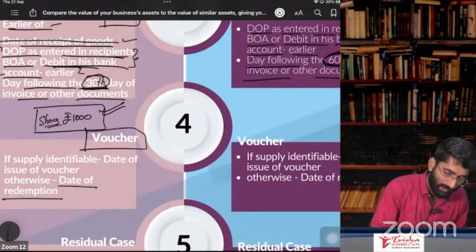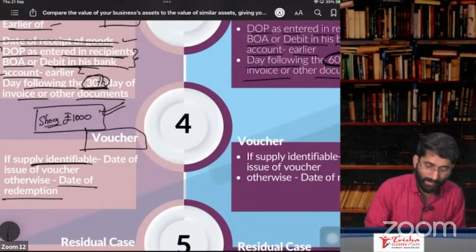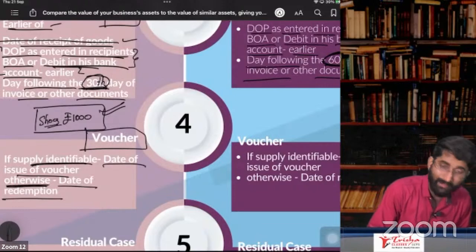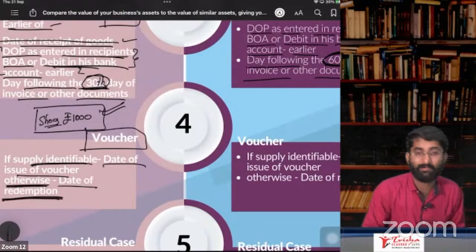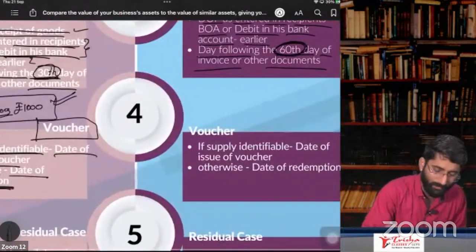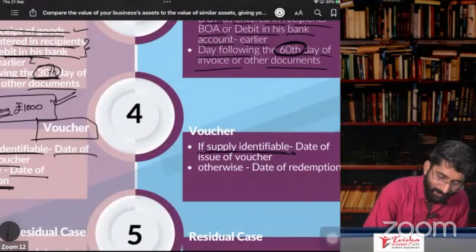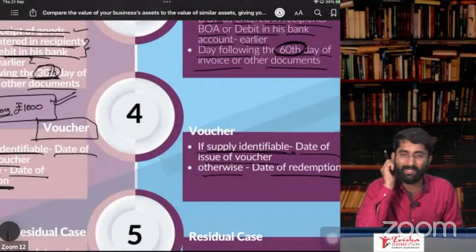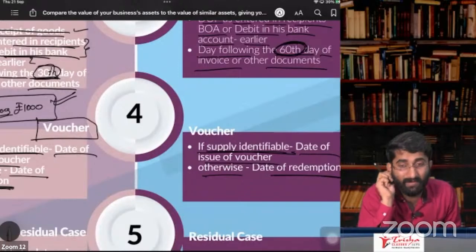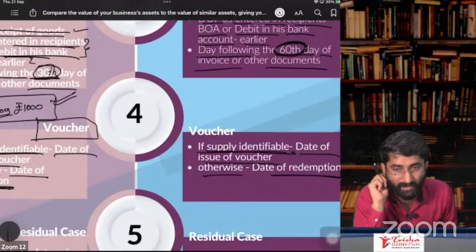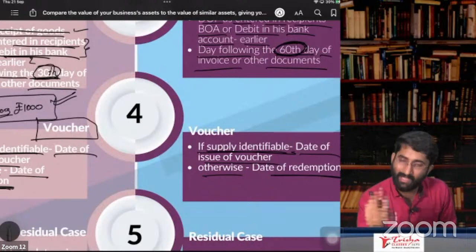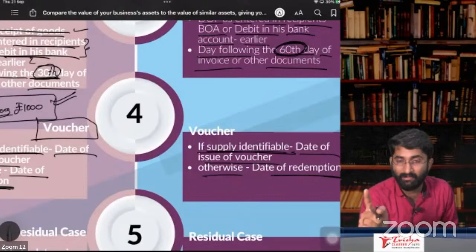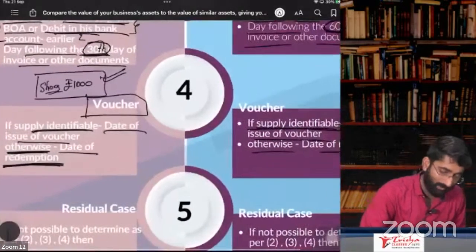So if the goods are identifiable, it is the date of issue of the voucher. If the goods are not identifiable, then it is the date of redemption of the voucher. Same thing, copy, paste. If supply is identifiable, date of issue of the voucher, otherwise date of redemption. In case of voucher, if you can identify which goods or services he is going to purchase, the date of issue of voucher is the time of supply. If you cannot identify, then the date of redemption.